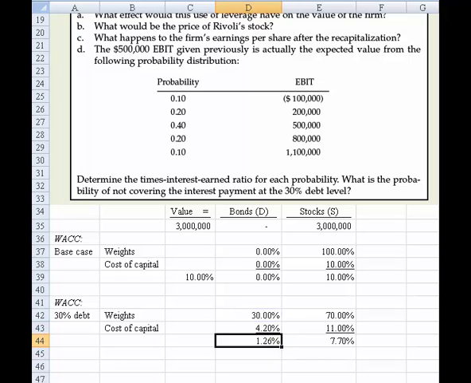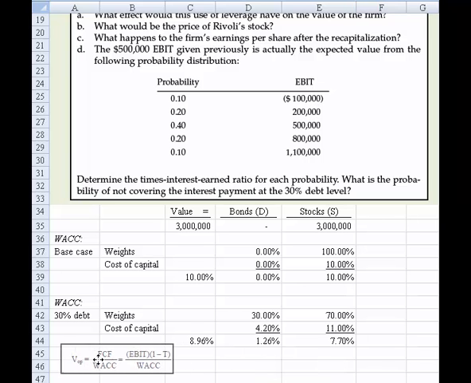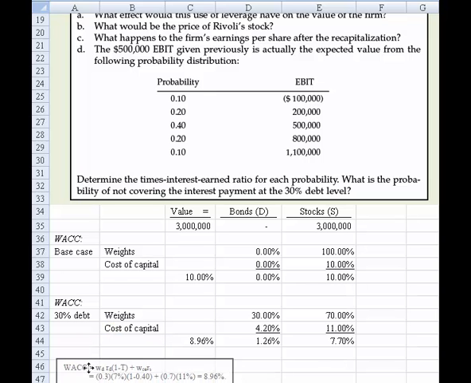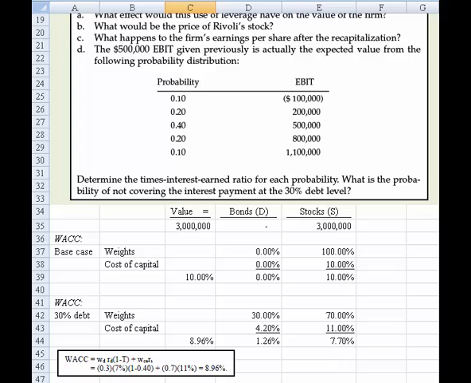We multiply across now and then add the two components, and we come up with a new cost of capital of 8.96%. Right, now what I want to do is bring the formula in to show you that really we work that weighted average cost of capital formula. Okay, I brought the wrong one in, but here's the right one.